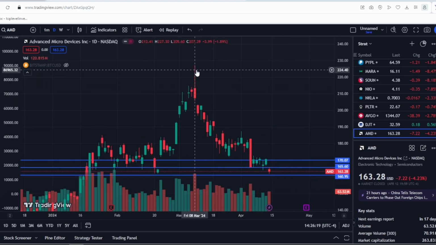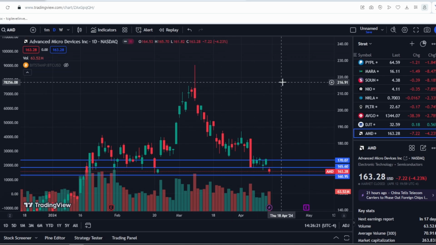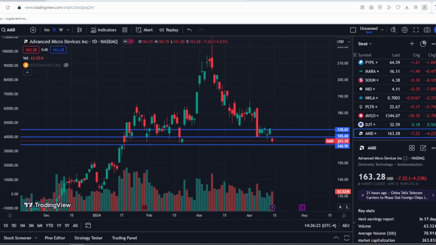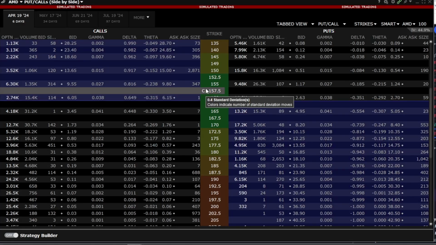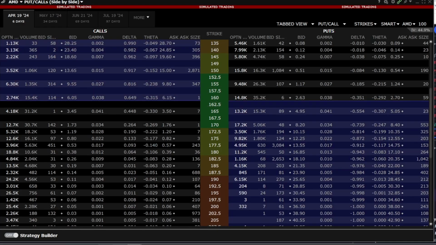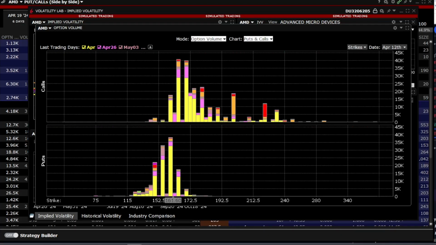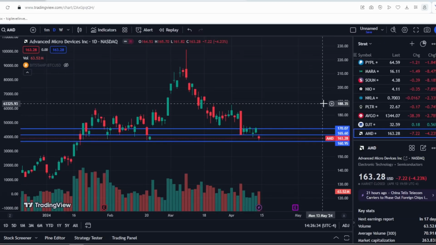After this, we began to fall because the delta has now shifted towards a downturn, and the more money is lost in these options, the more the market maker will have to sell. At some point, panic selling may begin. Yes, everyone can say that AMD is a very promising company with excellent chips, artificial intelligence, and so on. Friends, I'm not arguing with you.